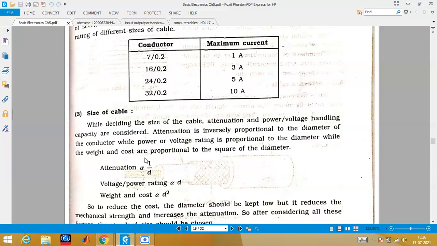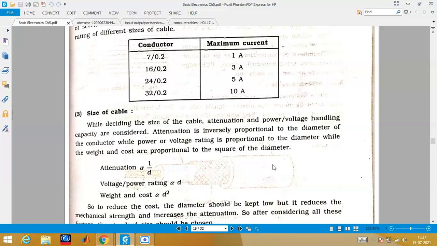is inversely proportional to the diameter of that particular wire. There is a formula: attenuation is proportional to 1/d, or voltage or power rating is directly proportional to the diameter of that wire, and the weight and cost are directly proportional to diameter square. So this question can be asked in the exam: how the diameter is related to attenuation, to voltage or power rating, or to weight and cost. So to reduce the cost, the diameter should be kept low.